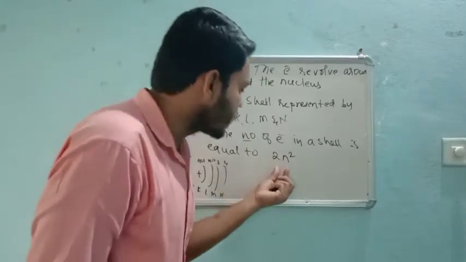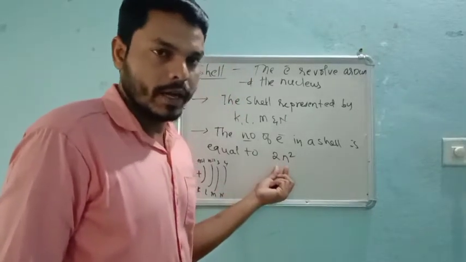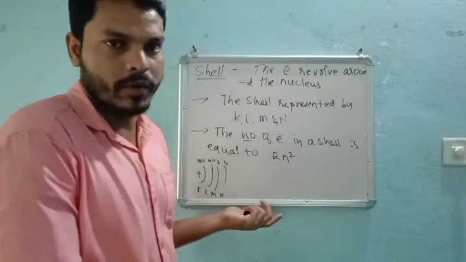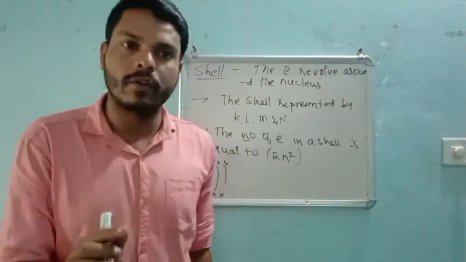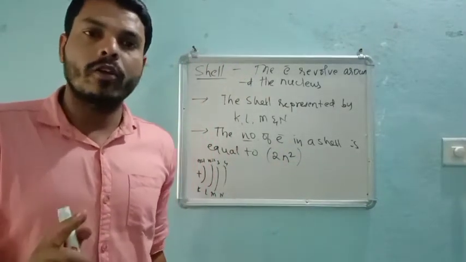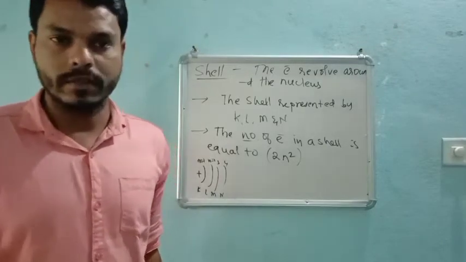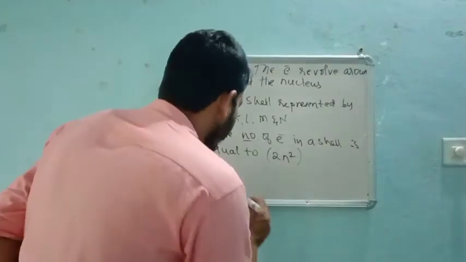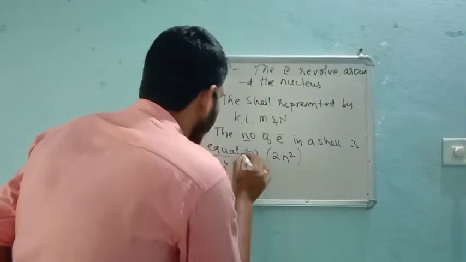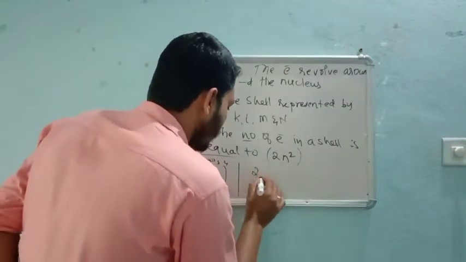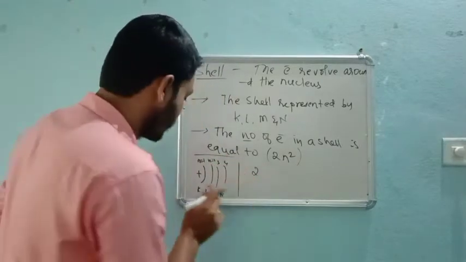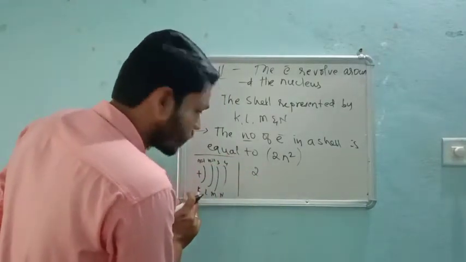Using this formula, we can calculate the number of electrons present in the different cells. K is the first cell.